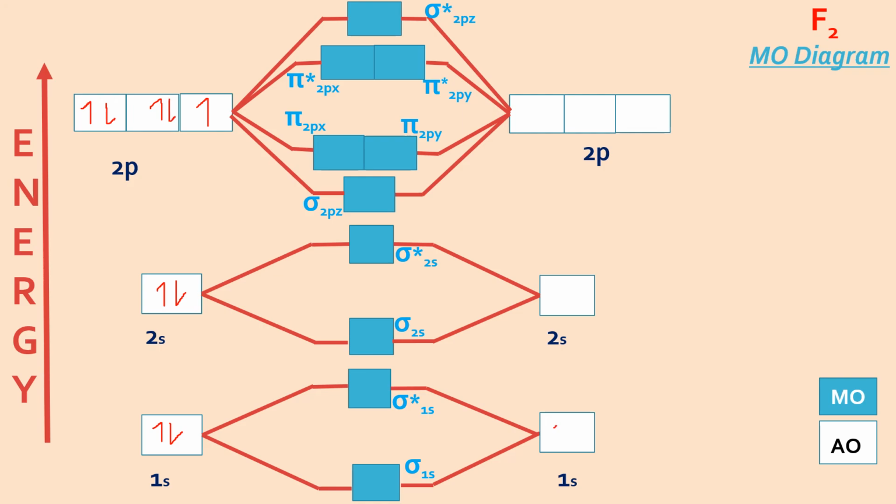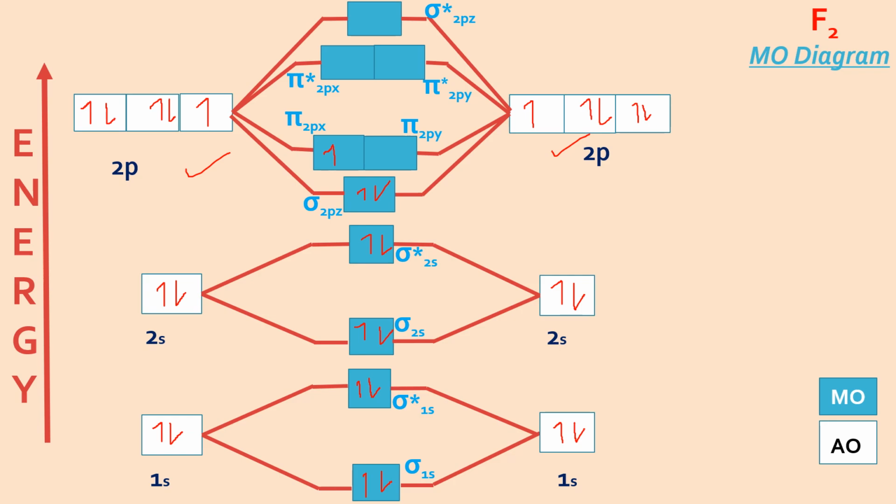Same way here, 1s2, 2s2, 2p5. And now you fill the electrons in MOs. 1, 2, 3, 4 from 2s. And here I have 10, 5 here and 5 here. Total 10.